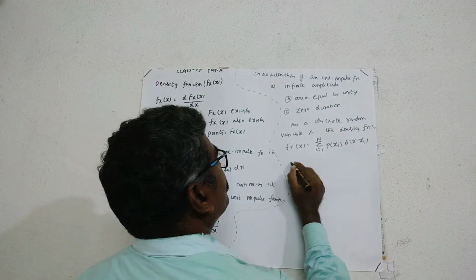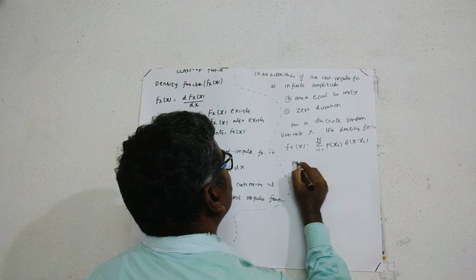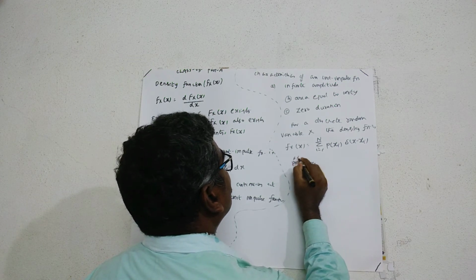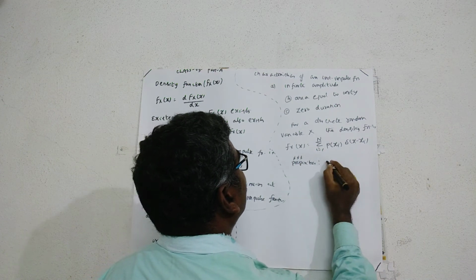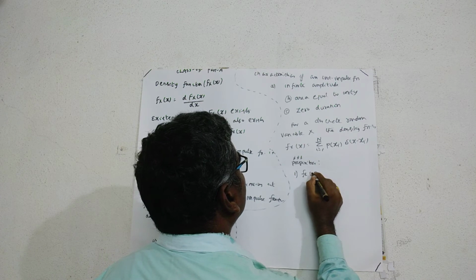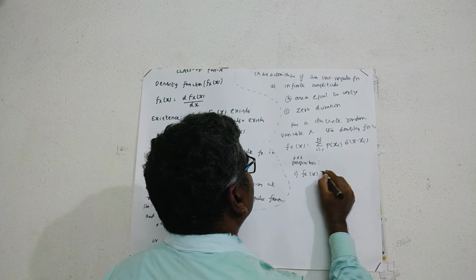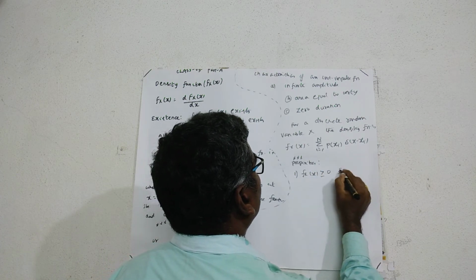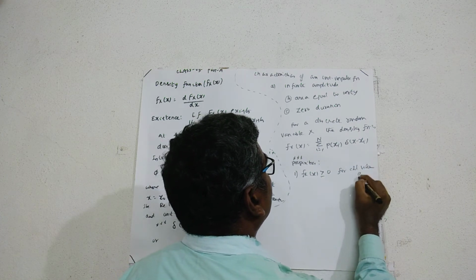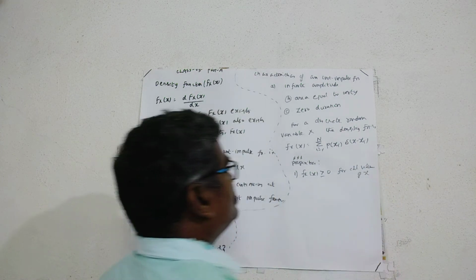Next, we move on to some properties. Okay, from the application point of view, properties are also very important. First property, density function fX(x) is always greater than or equal to 0 for all values of x.